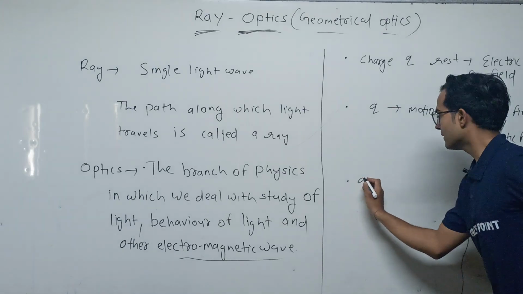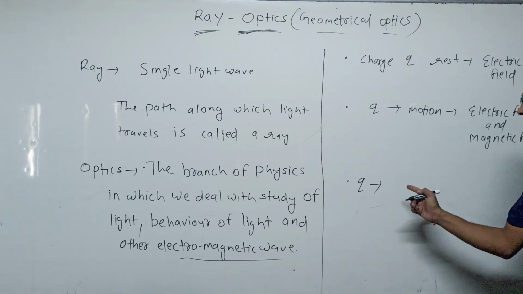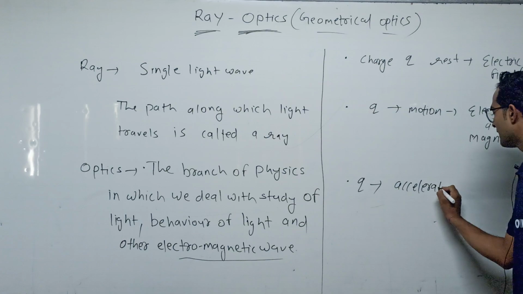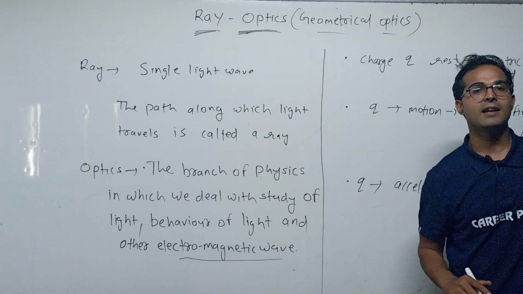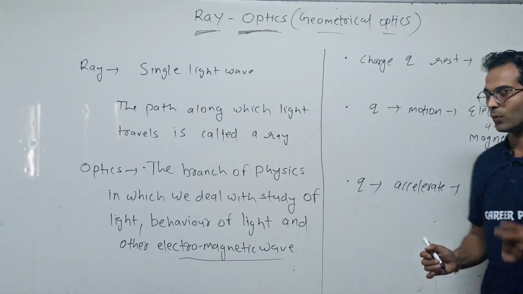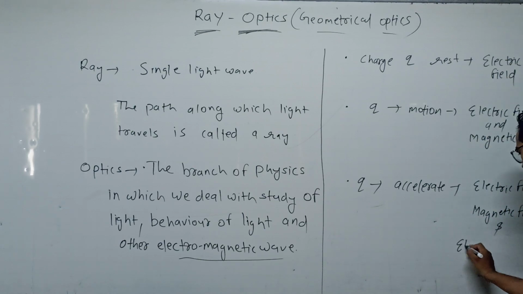And the third one is when the charged particle accelerates. At that time, the charged particle produces electric field, magnetic field as well as electromagnetic waves. Write down electric field, magnetic field and electromagnetic waves.